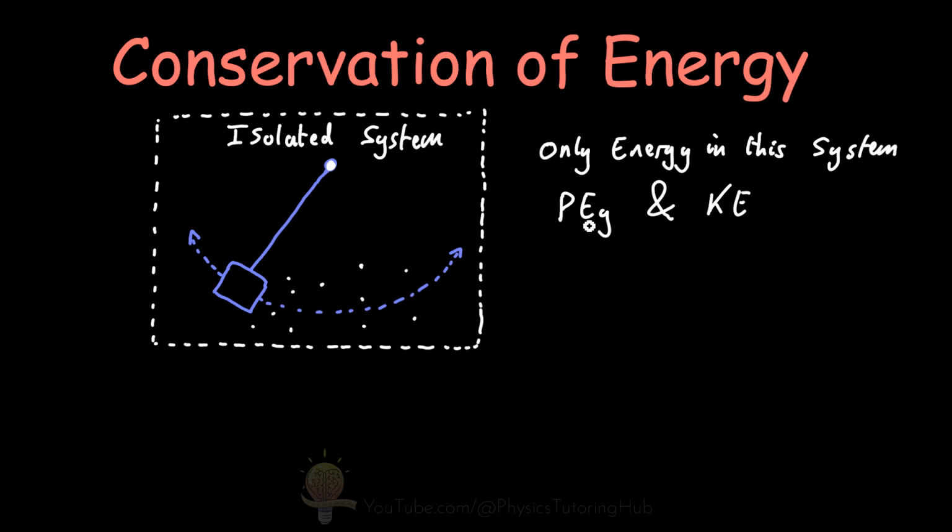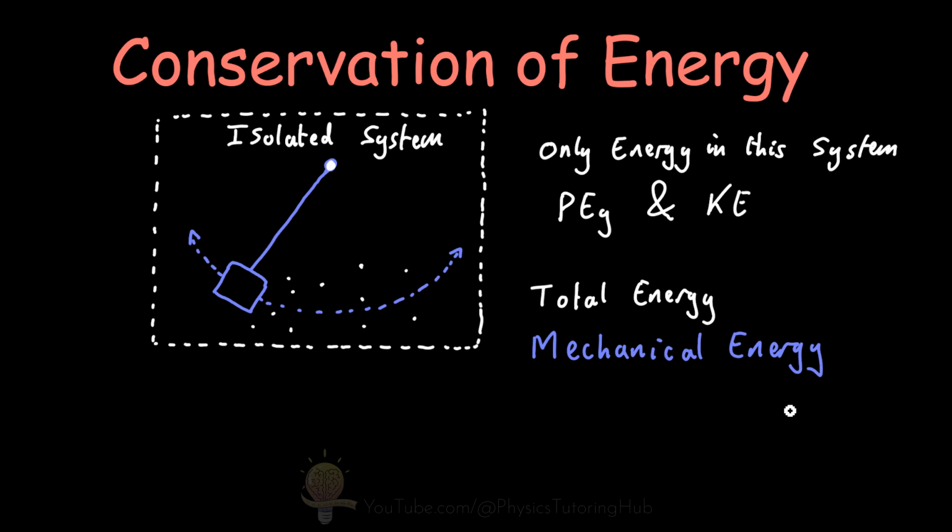Because we're dealing with only kinetic energy and potential energy in our isolated system, we can refer to the total energy in this system as mechanical energy. And mechanical energy is the sum of the kinetic energy and all forms of potential energy in the system. Now with this pendulum, we've only got one form of potential energy, and that's the gravitational potential energy stored in the pendulum as it's raised above this minimum height here.